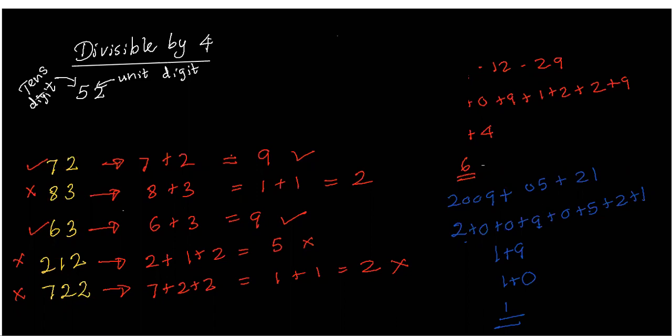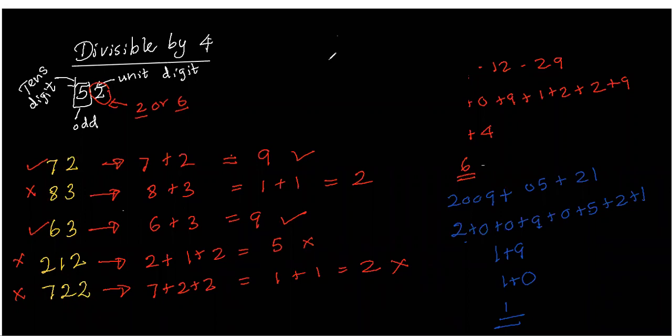This is the tens digit, this is the unit digit. 2-digit numbers whose tens digit is odd, and the unit digit is 2 or 6, that number is definitely divisible by 4.